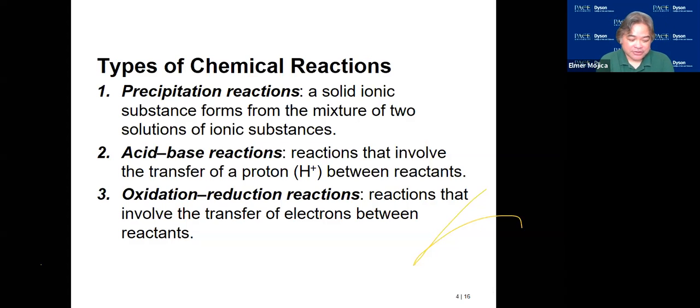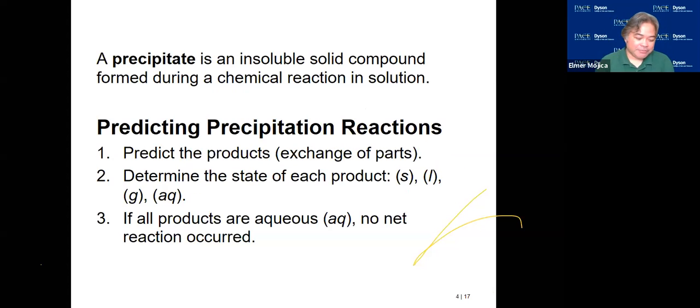Okay? So if we're going to wrap up the precipitate reaction, this is what we have. A precipitate is an insoluble solid compound formed during a chemical reaction in solution. The way that we look at this, we did this already earlier: you predict the product. You just exchange the cation and the anion of the given reactants, and then you determine the state of each product. If all products are aqueous, there's no reaction. Now, if one of them precipitates, then there is a reaction.